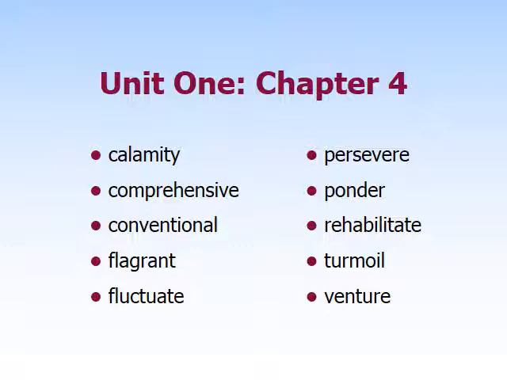Flagrant, fluctuate, the 8 sound at the end is a clue. Persevere, no real clue there. Ponder, there's no real clue there. Even though it ends in ER, that's not going to be a clue for us. Rehabilitate, so that sound at the end, 8. Turmoil, no real clue there. And then venture, and again, no real clue.